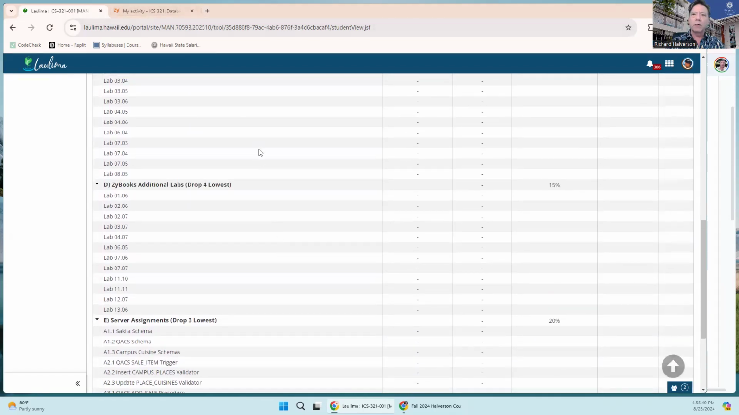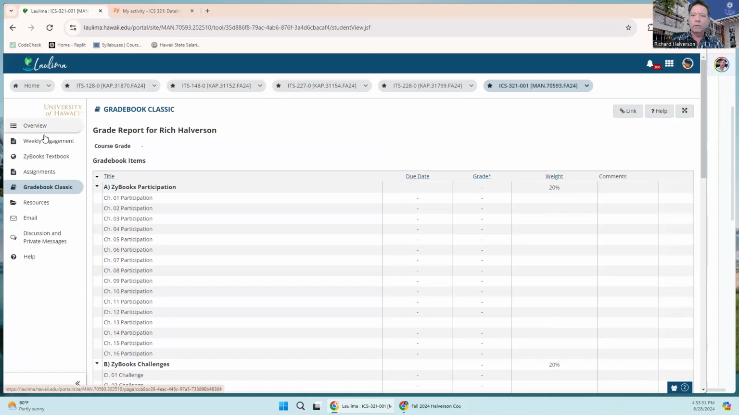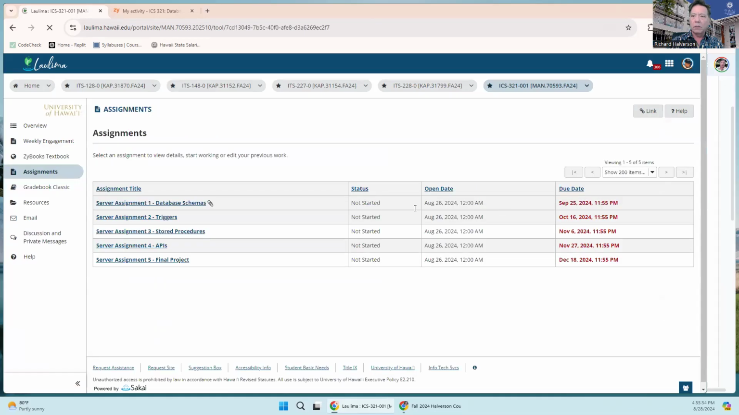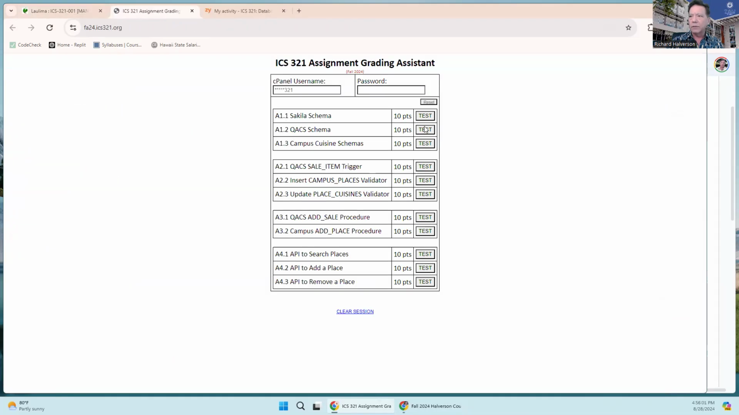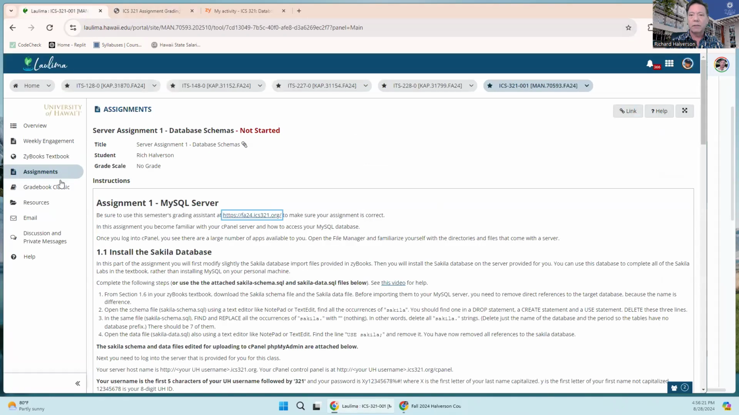How are they scored? Well, if you go to the first server assignment here, make sure you use the grading assistant. You click on that, and this is your grading assistant. So you do your assignment, and when you're done, or as you're going, you click on this button here to test it. And when this thing says you got all the points, then you got all the points. And so this is auto grading your assignments.